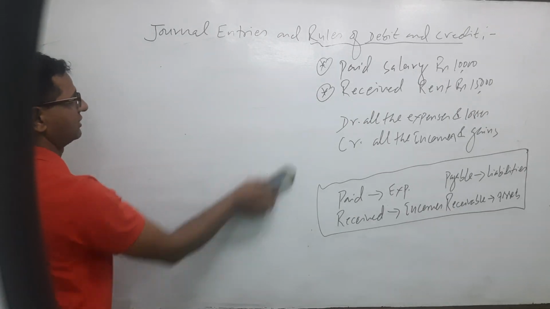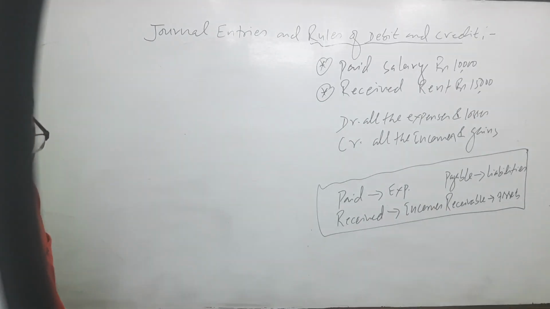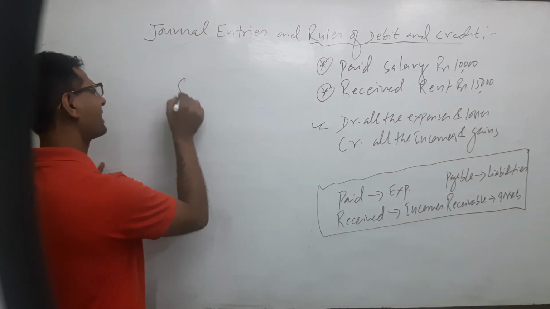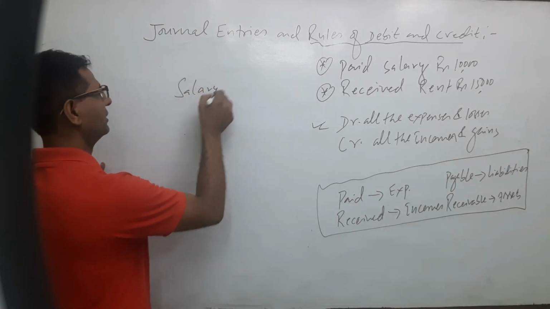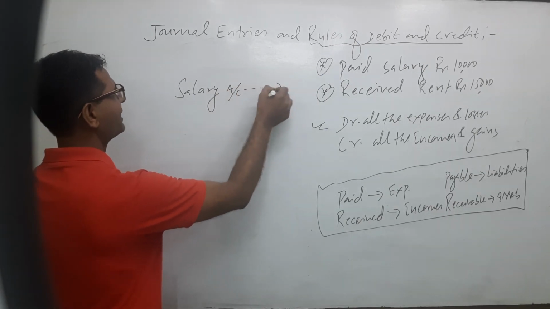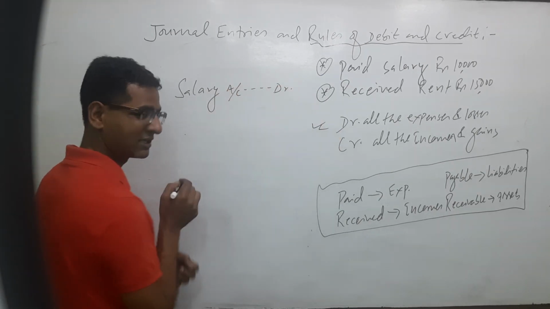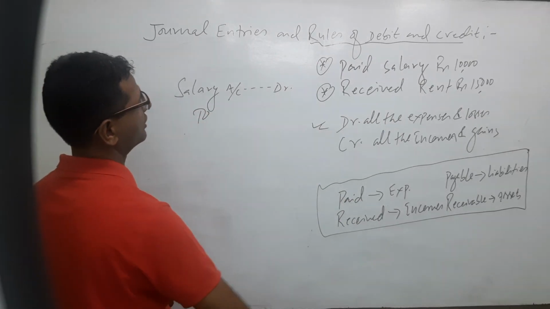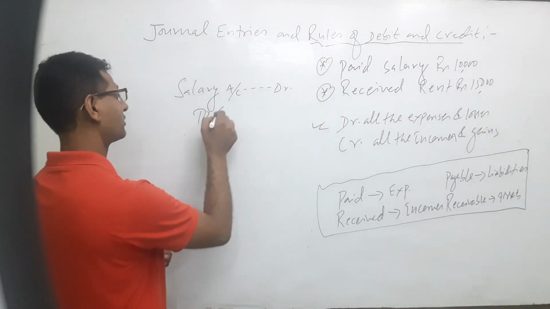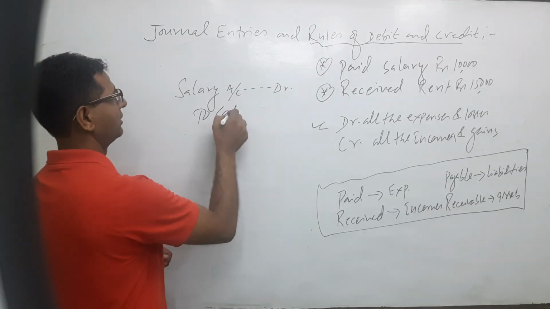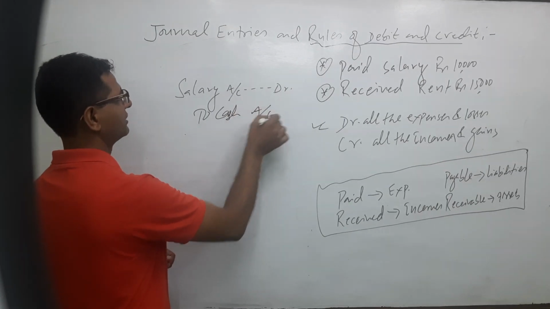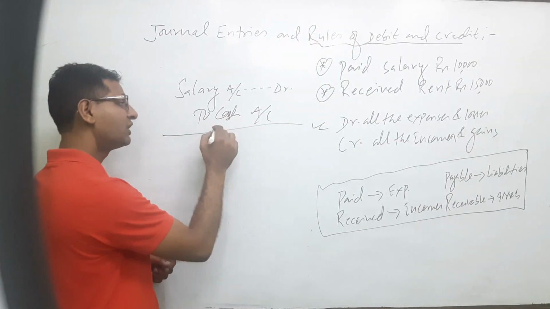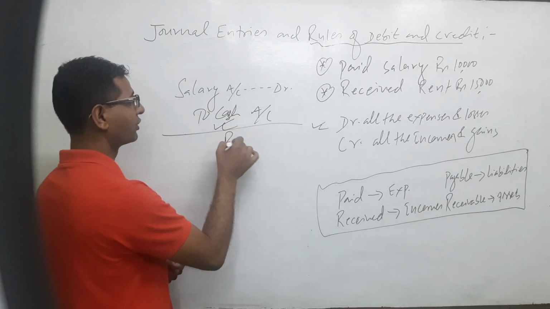If we paid, salary is always expense and all the expenses are debited. So salary is always debit. Salary account debit. Why salary is debit? Because of expenses. If we paid, what goes out? If we paid, cash goes out. Very simple thing. Cash account credit. Salary account debit to cash, because if cash is credited, cash is a real account, it went out.